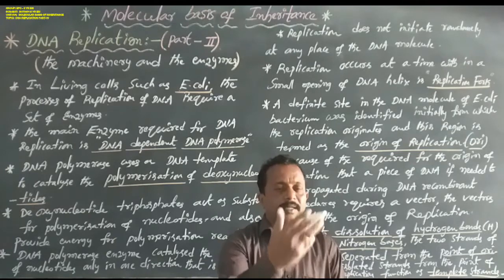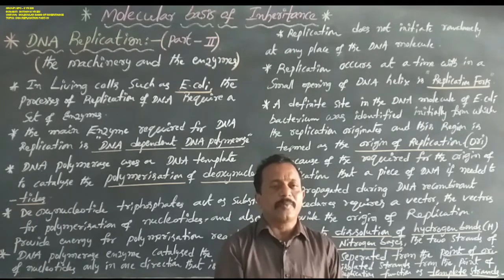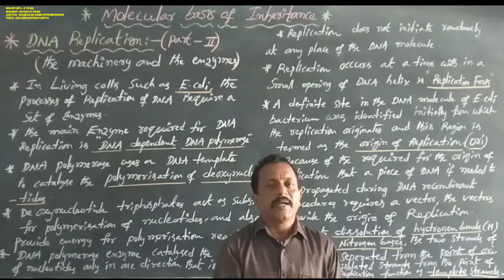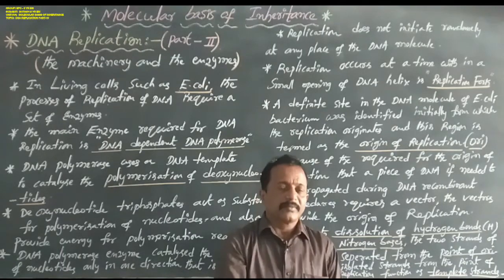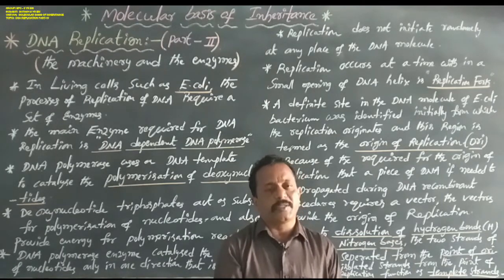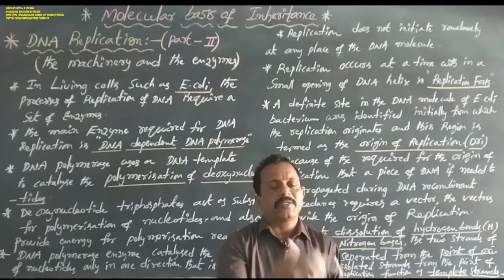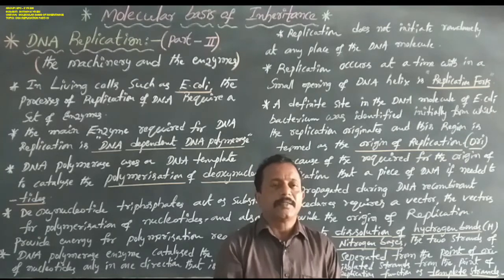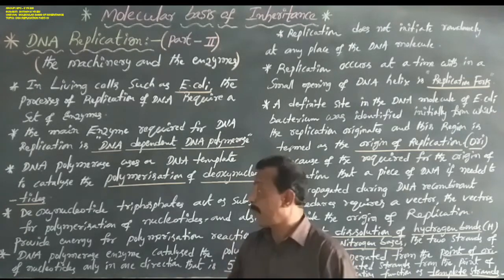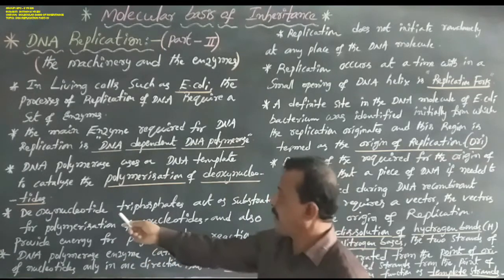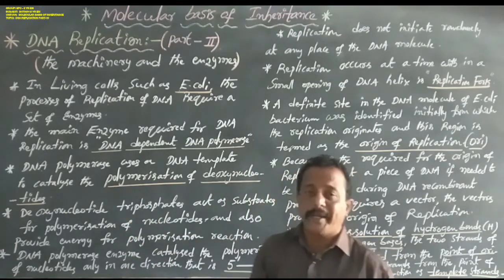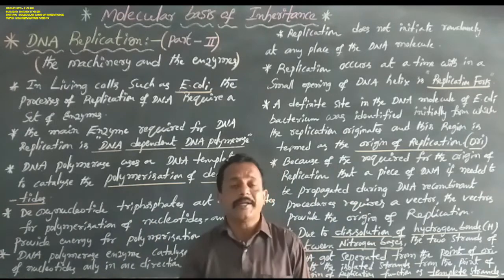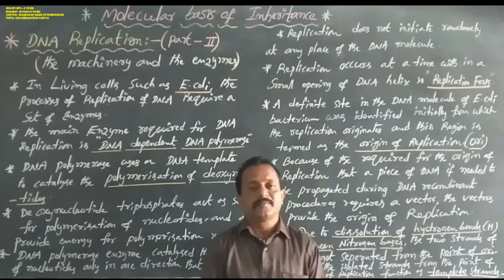Then two more phosphates are added, forming adenosine triphosphate, guanosine triphosphate, thymine triphosphate, and cytosine triphosphate, that is, deoxynucleotide triphosphates.